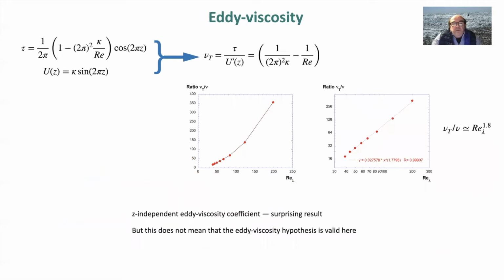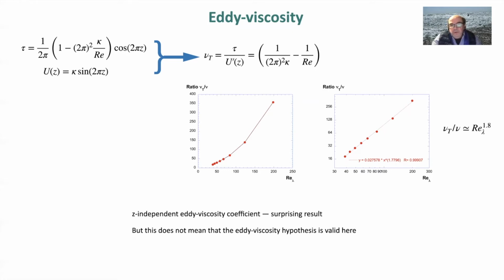We can also see that first tau is proportional to a cosine. And since u is proportional to a sine, when we take the derivative of u, we will also have a cosine. So in fact, the eddy viscosity is going to be independent of z. And we have an expression which is given here, and which depends only on the Reynolds number.